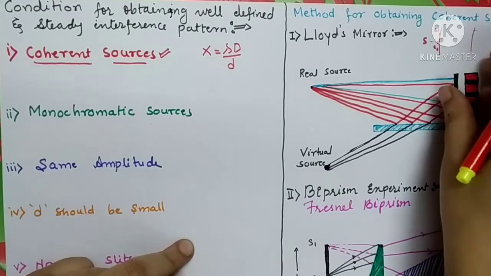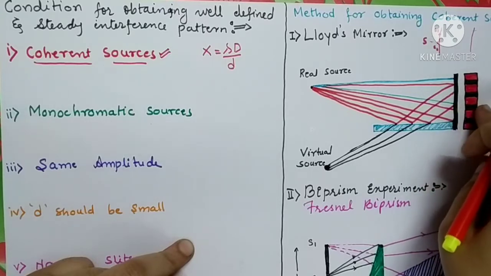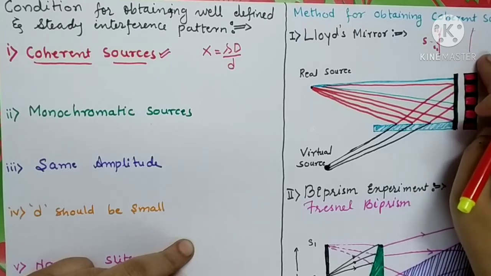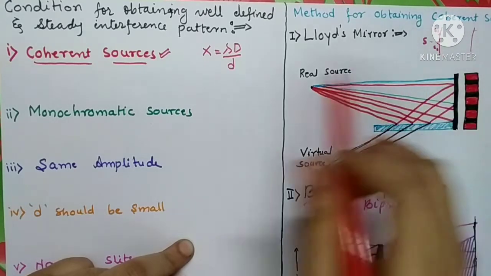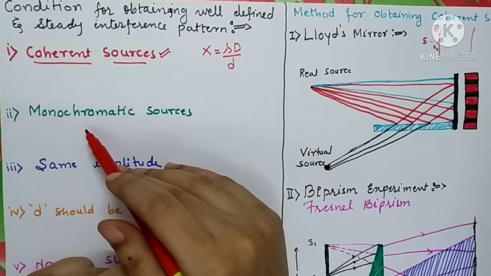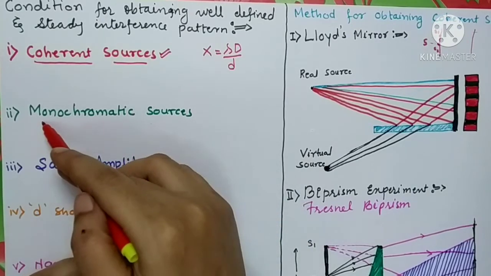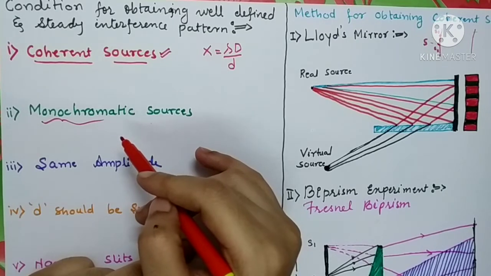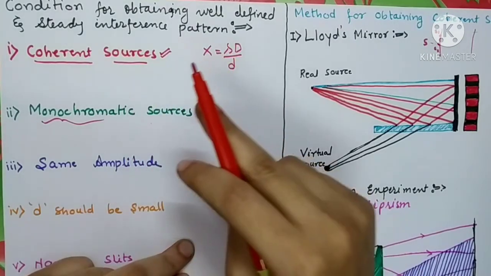The screen is completely illuminated, and the central bright fringe has a white color while it is surrounded by the rest of the colors, and no dark fringe is obtained. So to obtain the dark fringe, we have to use sources of light which are monochromatic, which means they should be of a single wavelength and single color. If you are using red color, then the two sources should be of red color.